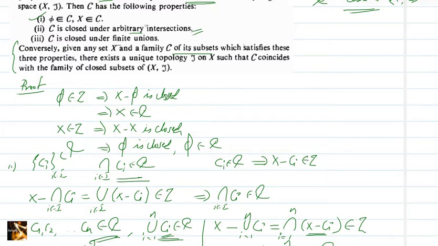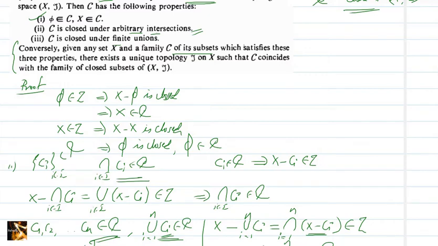It is just like the opposite of open sets in a topology, because in a topology it is closed under arbitrary union and finite intersection, whereas here it is closed under arbitrary intersection and finite union, because C means the collection of closed sets, that is, C has the complements of members of tau.